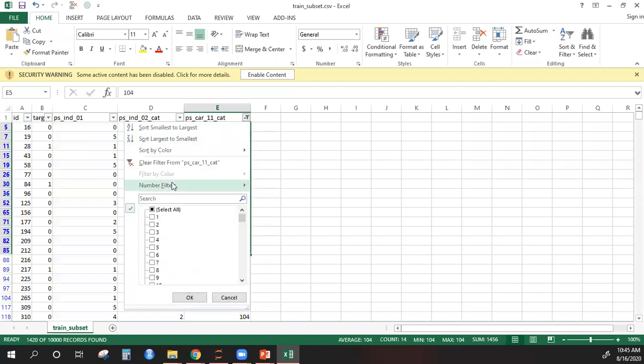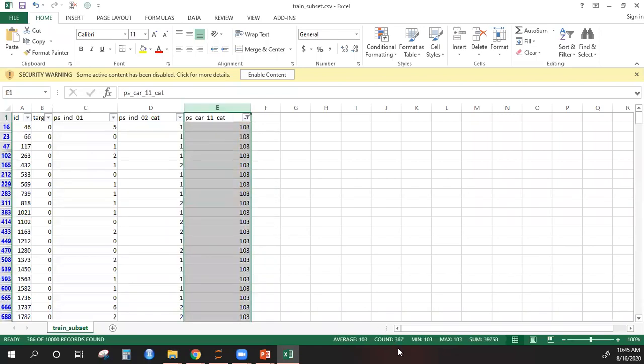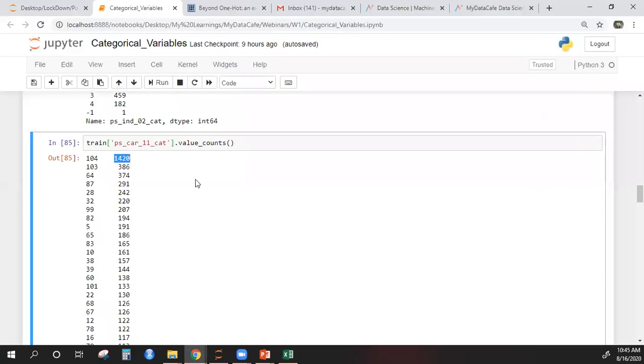Similarly for 103, there are 386 observations which have the value 103. And so on for the other values. Note, this is the value, this is the unique value, this is the unique level, or the unique categories. And this is the number of counts.